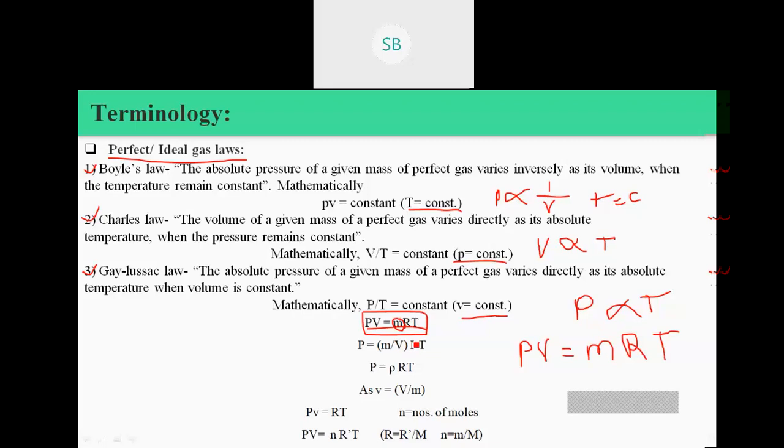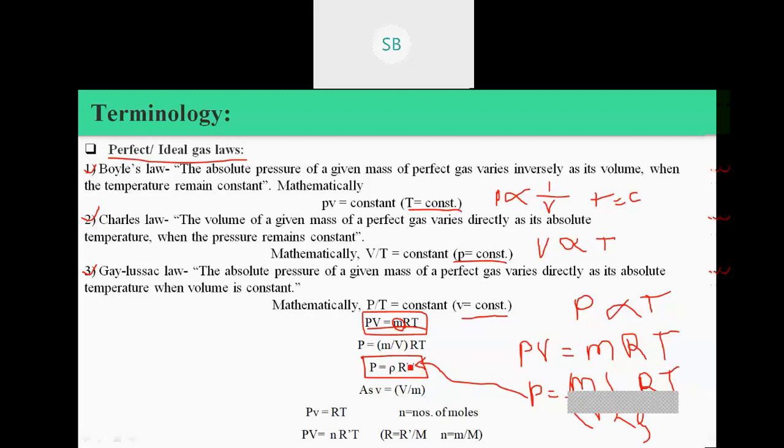If we move V to the right-hand side, P is equal to mass upon volume into R into T. As we know, mass upon volume means density, so we substitute density, and it is given as P is equal to density into R into T.